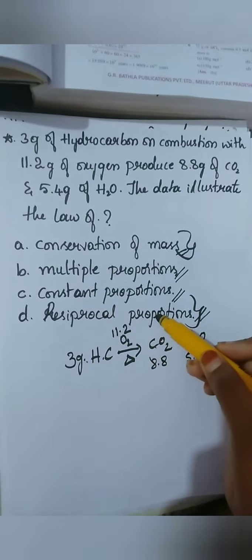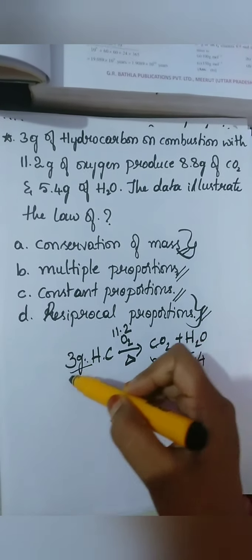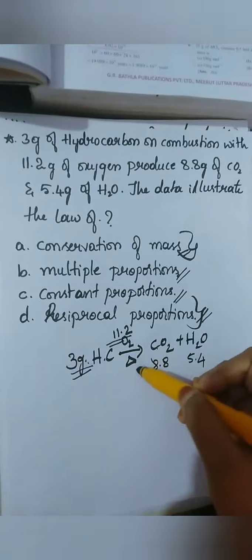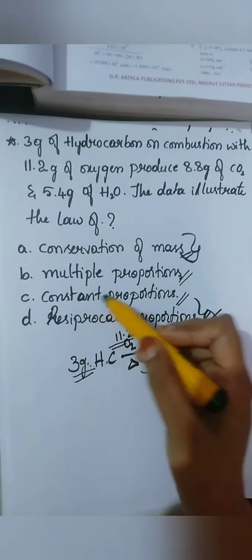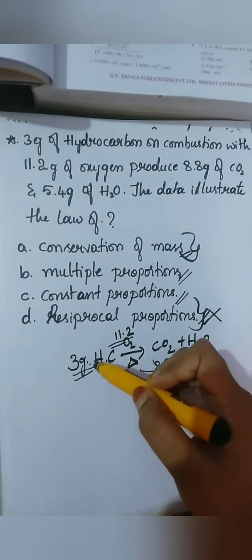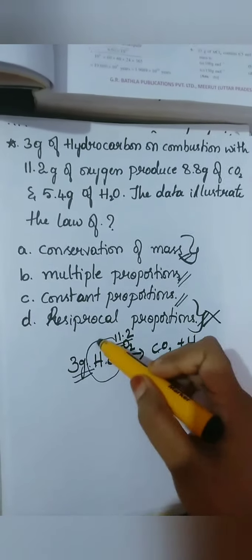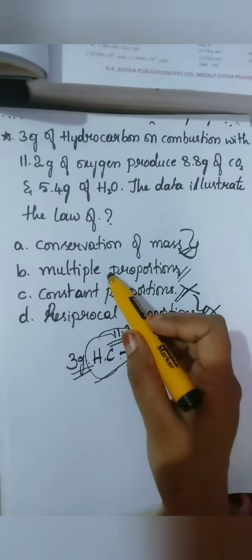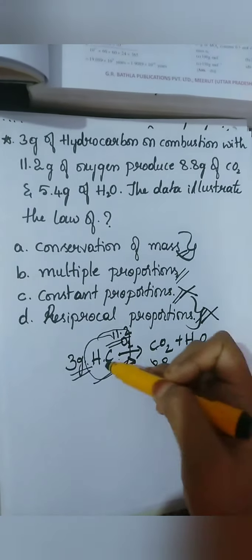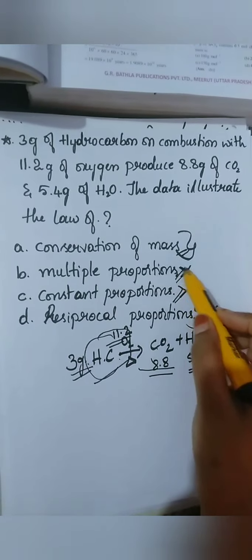If it is reciprocal proportion, they don't give you the values in grams, so this is not possible. If it is constant proportion, then they should have given the reactant properly, so this is not the answer. If it is multiple proportion, then that is a different scenario.